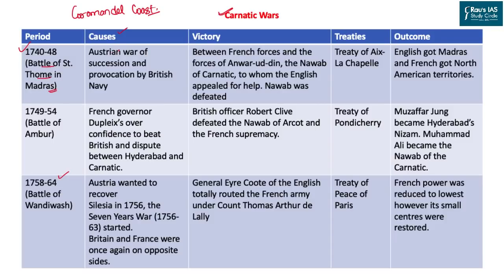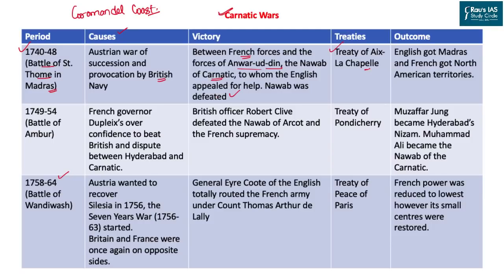The basic cause was the culmination of the Austrian War of Succession and the provocation made by the British Navy on the French power. Well, the first one was actually won by France. French forces fought against the forces of Anwar ud-Din, who was the Nawab of Carnatic. The Nawab was defeated and the French established their rule in the area of Carnatic. The point was that whosoever rules the Carnatic rules the eastern part of trade of India.